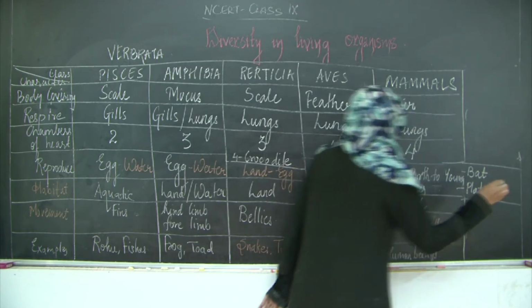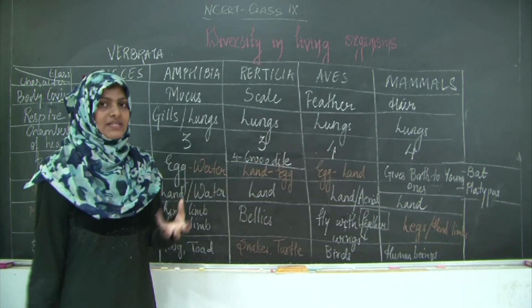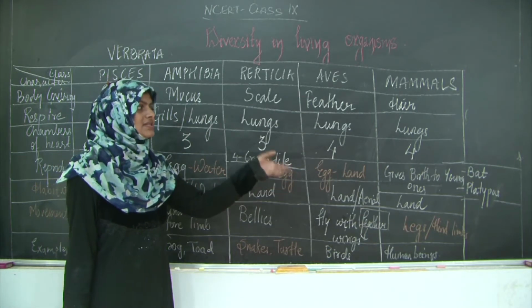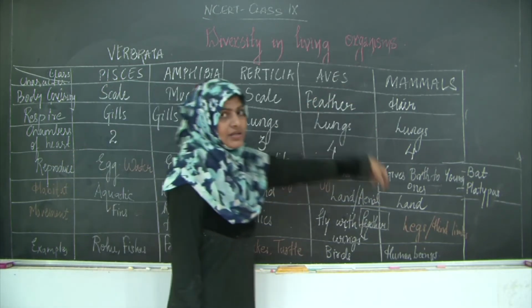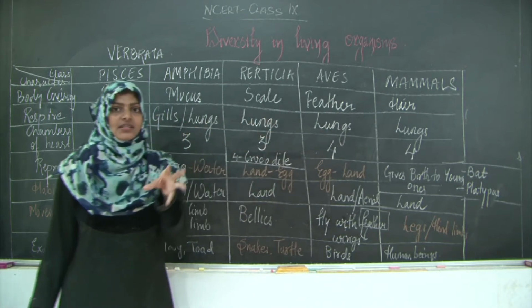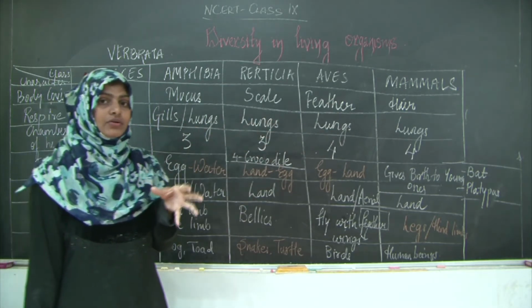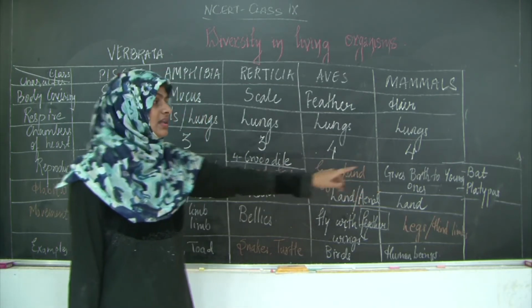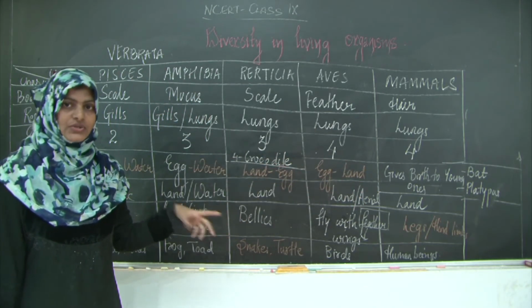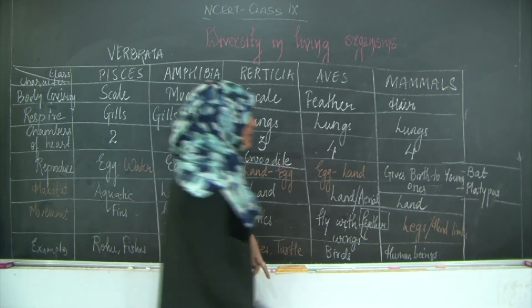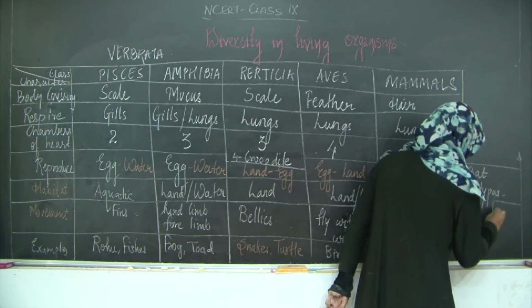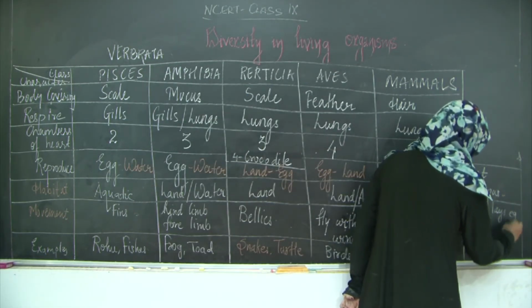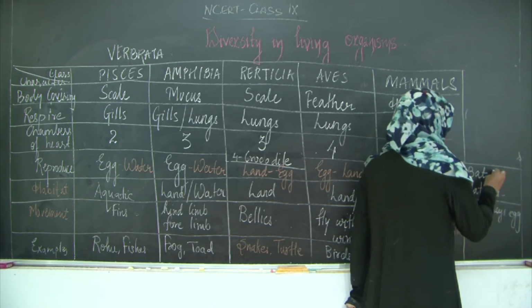It is a famous cartoon character, so you all know what a platypus is. Now the thing with platypus is that it is a mammal because it has mammary glands. The major thing the mammals have is that they feed the young one with the help of their mammary glands, but platypus lays eggs. Okay, so it is a mammal, it has a mammary gland, but it lays eggs. And bat is a mammal, but it can fly.